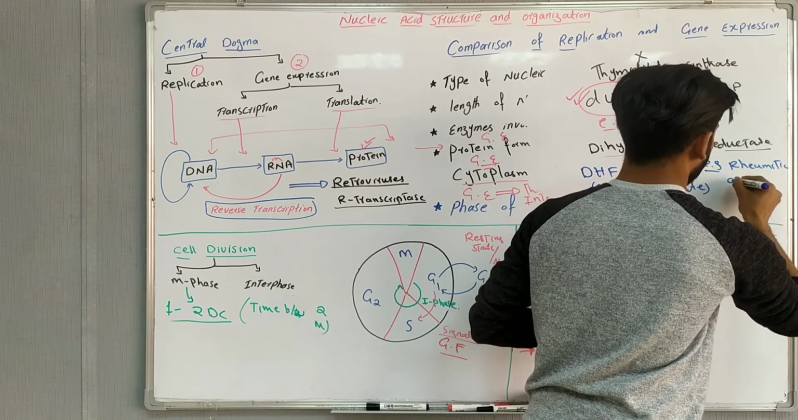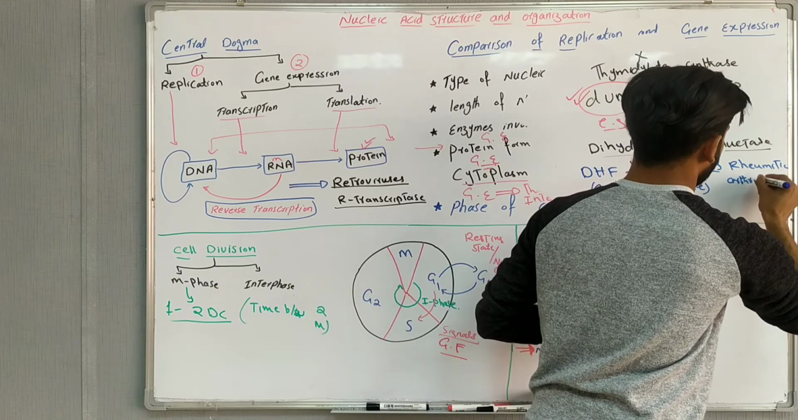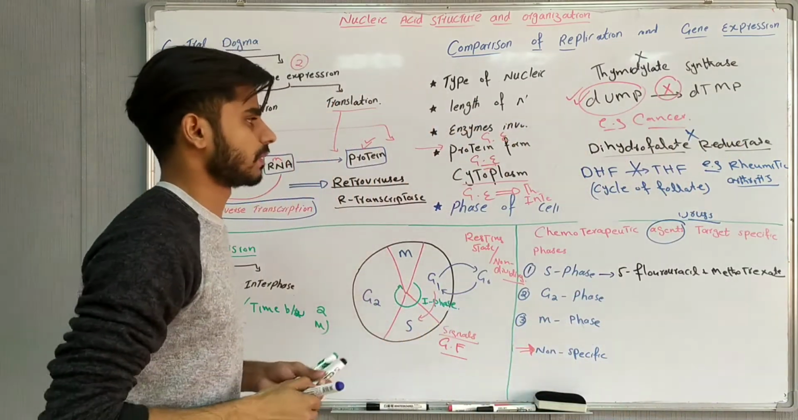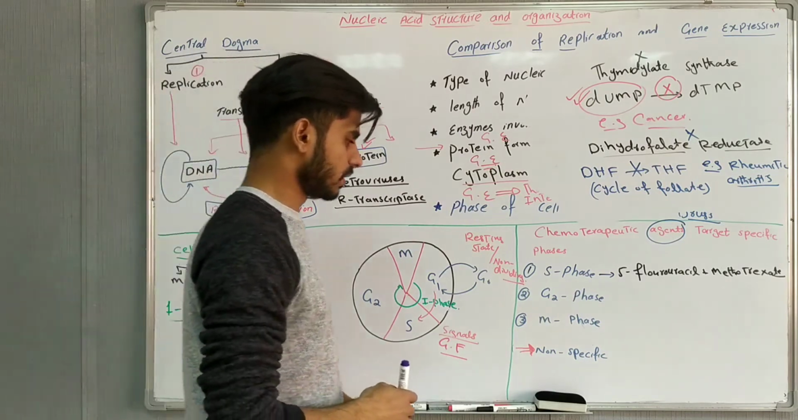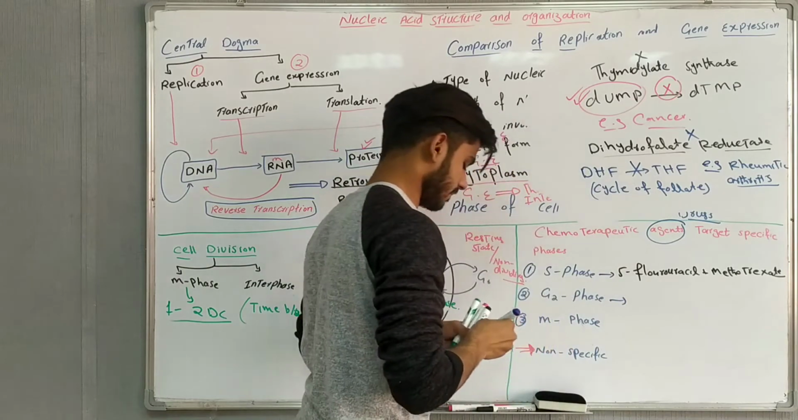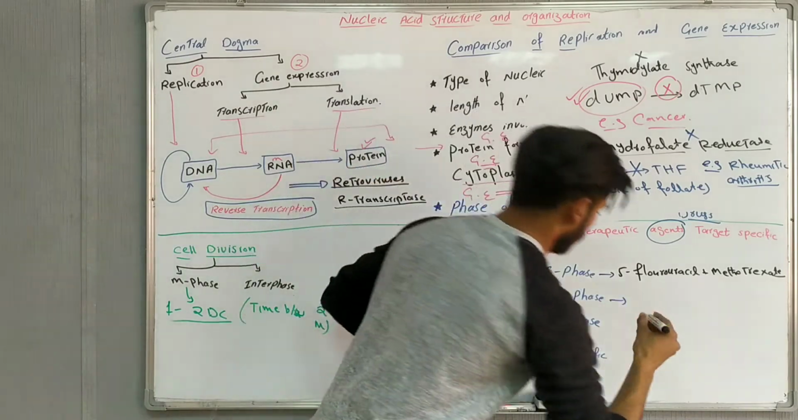Rheumatoid arthritis, and we can also use this drug for cancer. So this drug can be used for both cases. And second is the G2 phase. For the G2 phase, we use a special drug, that is bleomycin.